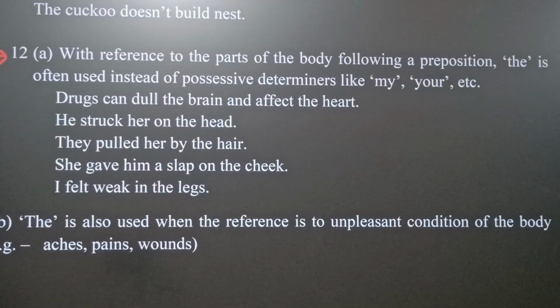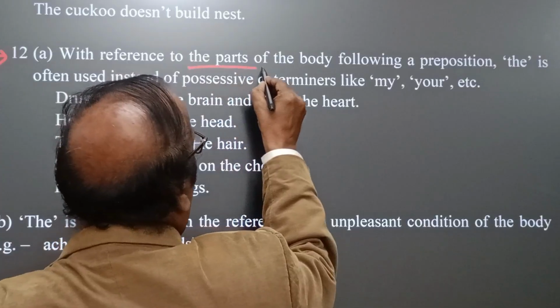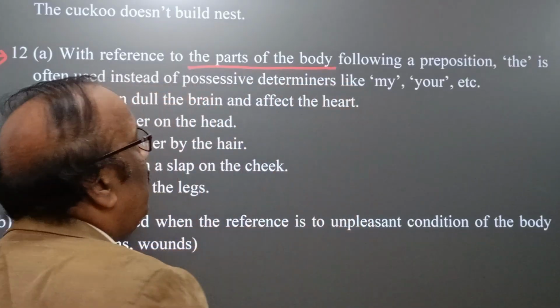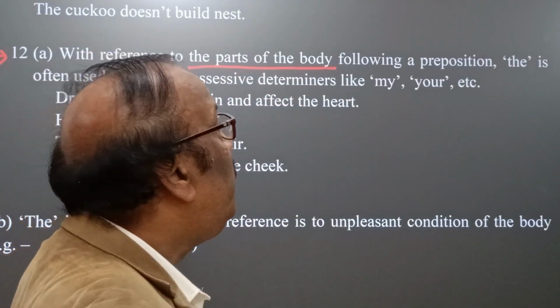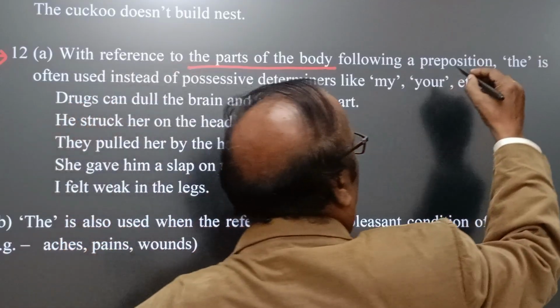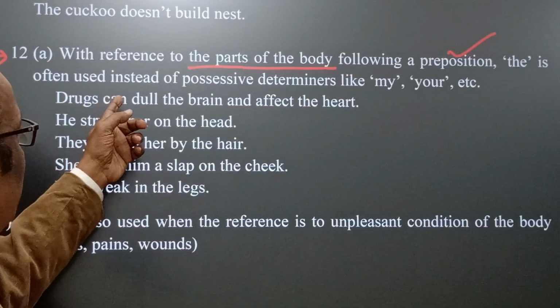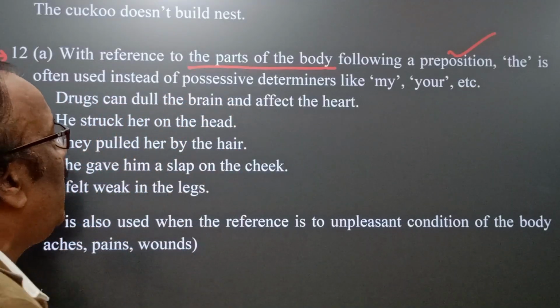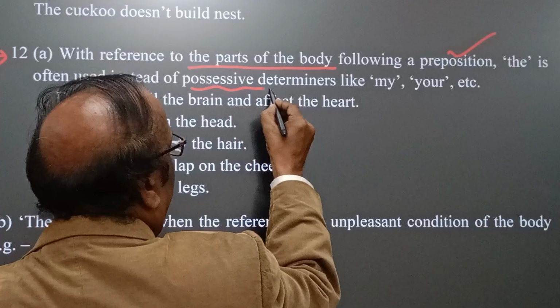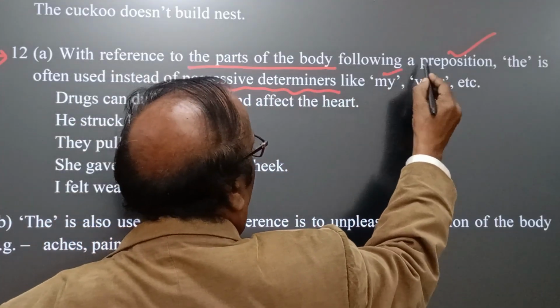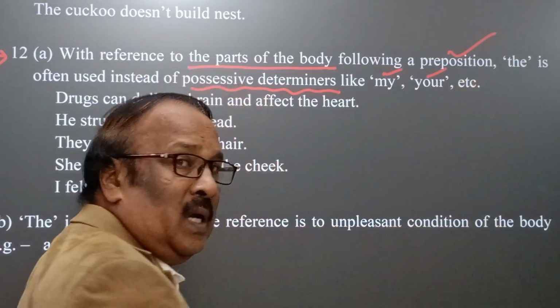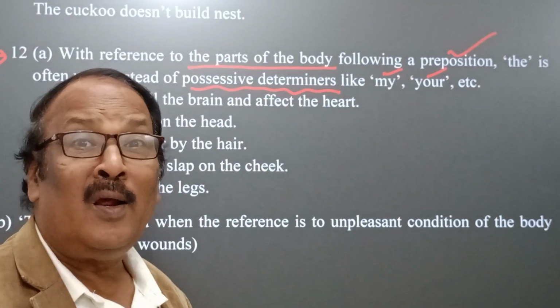In point 12, we find that with reference to parts of the body following a preposition, the is often used instead of possessive determiners like my, your, his, her, their, our.